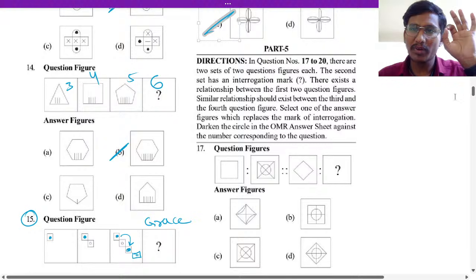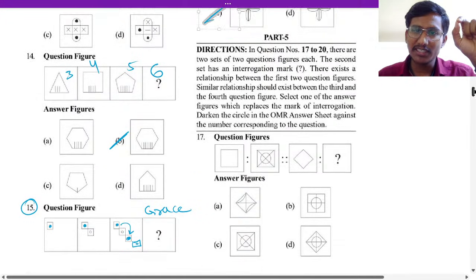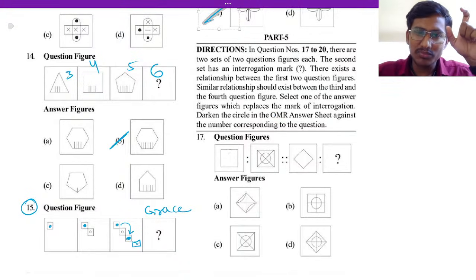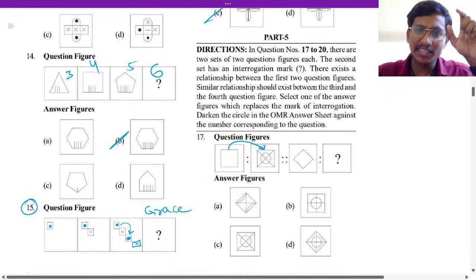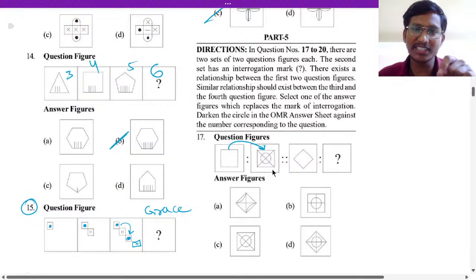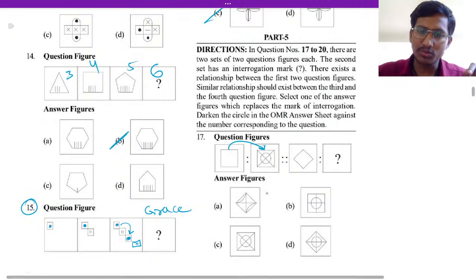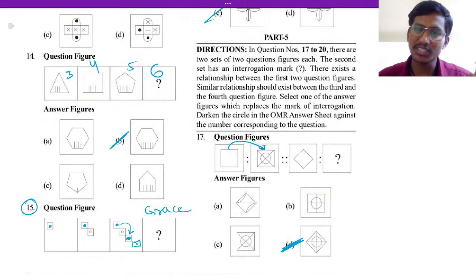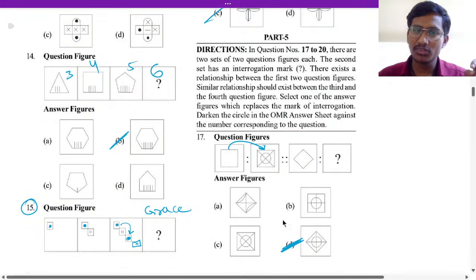Okay. Now part 5. Part 5 answers, 17th question. So what is happening here? That is a square and then a circle inside, two diagonals are coming. Here the square is in a diamond shape. So circle and two diagonals means option D will be the answer for the 17th.